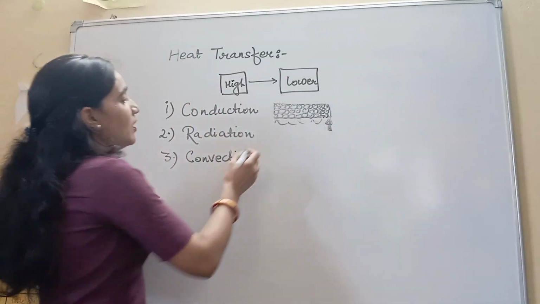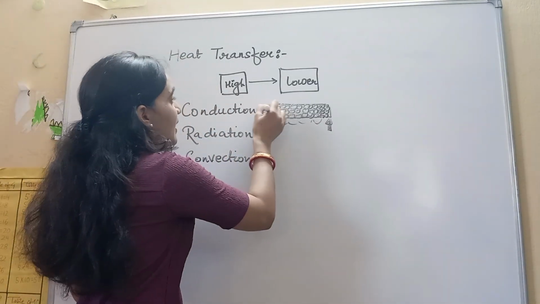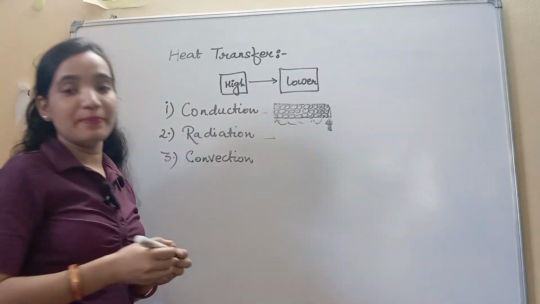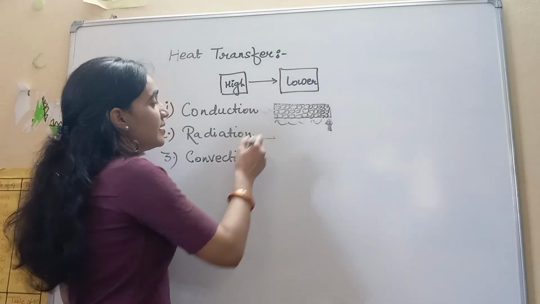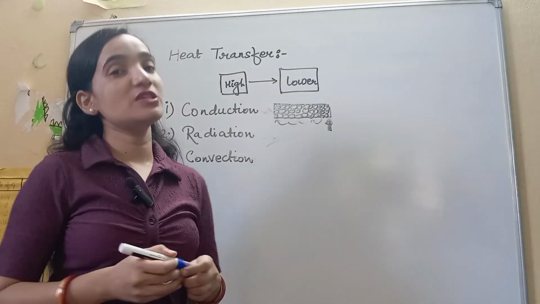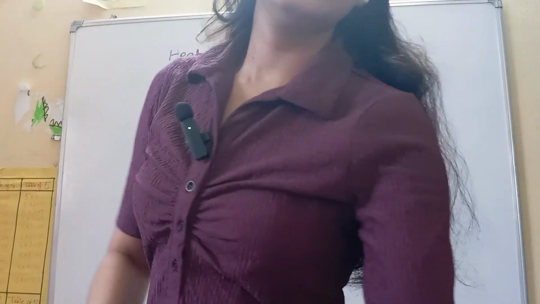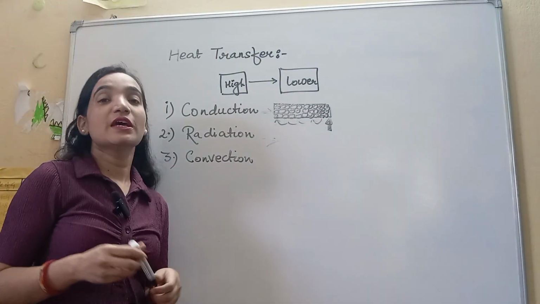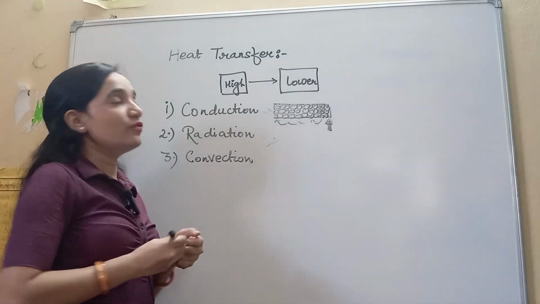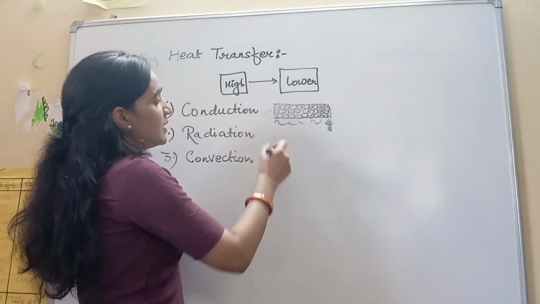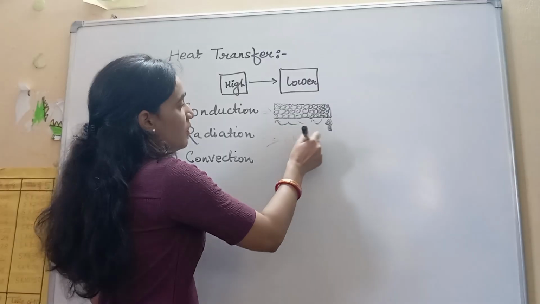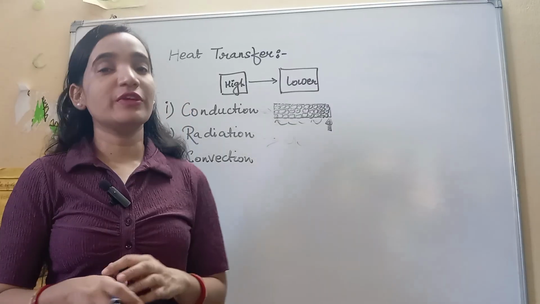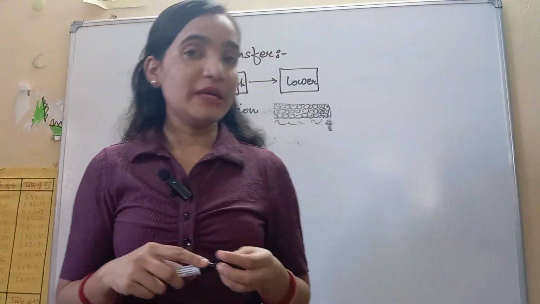The next one is called radiation. In conduction, a medium is needed, but in radiation, a medium is not needed. The transfer of heat takes place through electromagnetic waves.